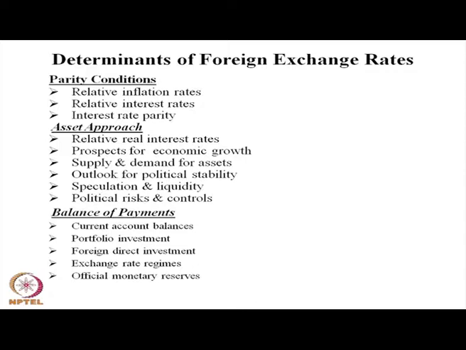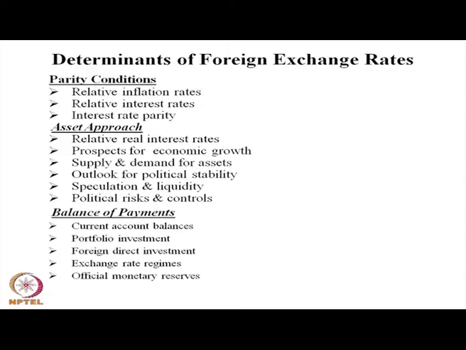A current account deficit indicates that our exports are not in a position to pay for our imports, and our invisibles are not sufficient to remove the current account deficit. So there is always a current account deficit. Next, portfolio investment: particularly in a liberalized economy, when foreigners are allowed to invest in the domestic debt market or equity market, there will be more portfolio investment and more inflow of foreign institutional investment.